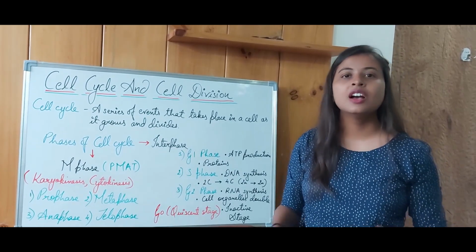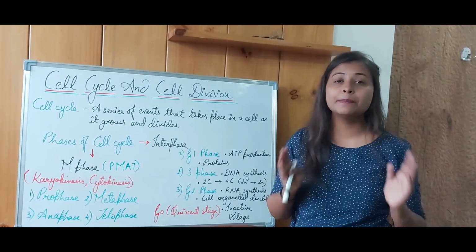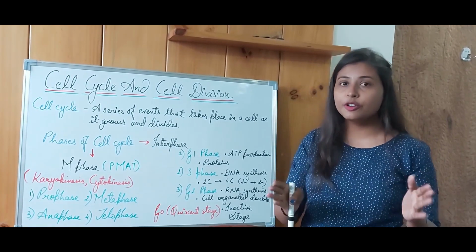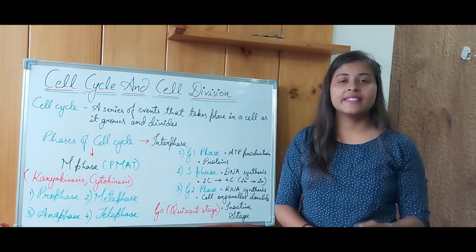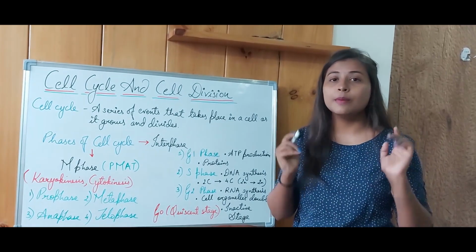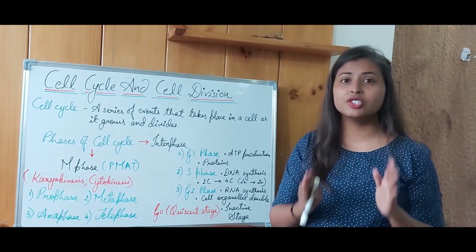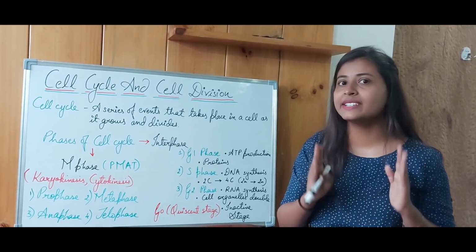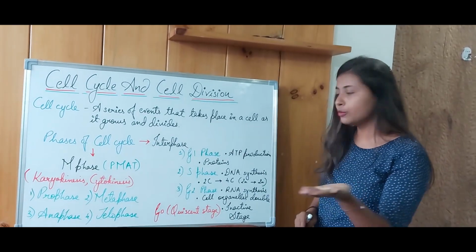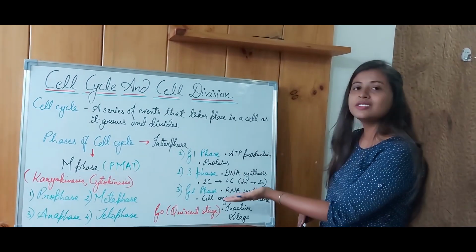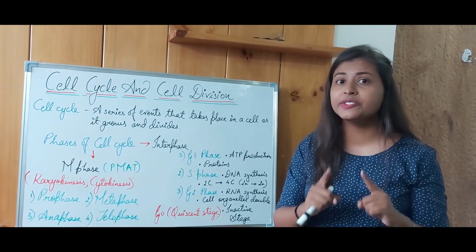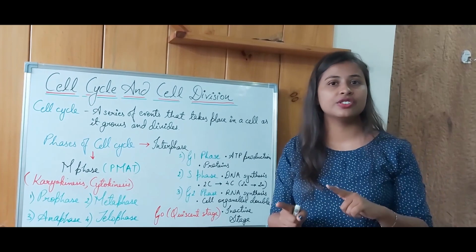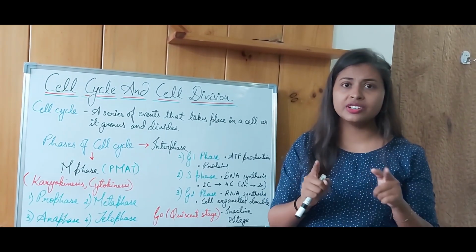You might be knowing, or else you can also call it as 23 pairs. So those number of chromosomes remain the same. This needs to be very much noted, that if it is mitosis, the number of chromosomes would remain the same, just its amount will get doubled. So if the number of chromosomes is 2C, it would turn into 4C. The volume of the chromosome increases, but the number does not increase in the case of mitosis. This needs to be noted, everyone.